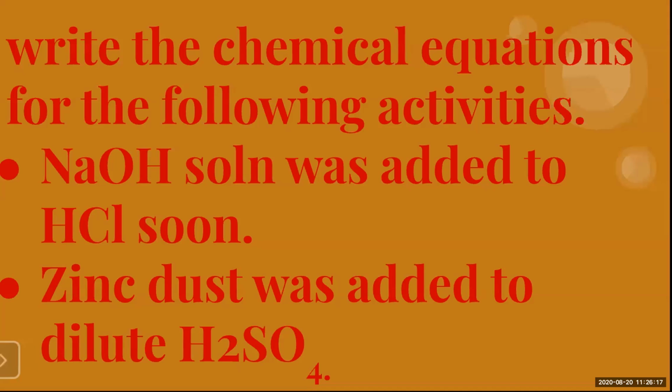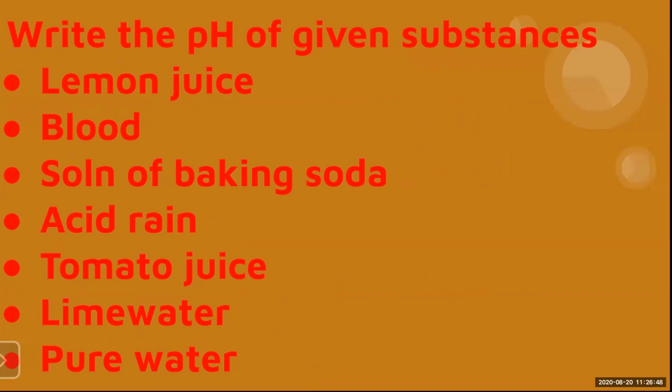Now here, you have to write the chemical equations for the following activities. That means you have to write in the symbolic manner. When sodium hydroxide is added to HCl, and when zinc dust is added to H2SO4. Zn plus H2SO4, it will give you what? NaOH plus HCl, it gives you what? Likewise.